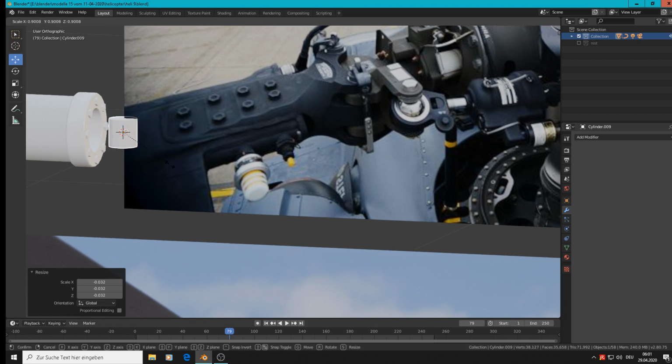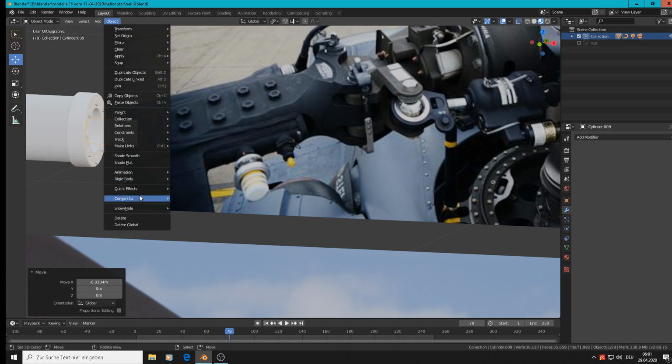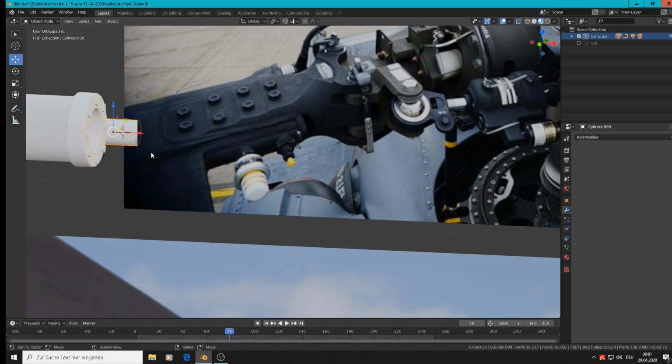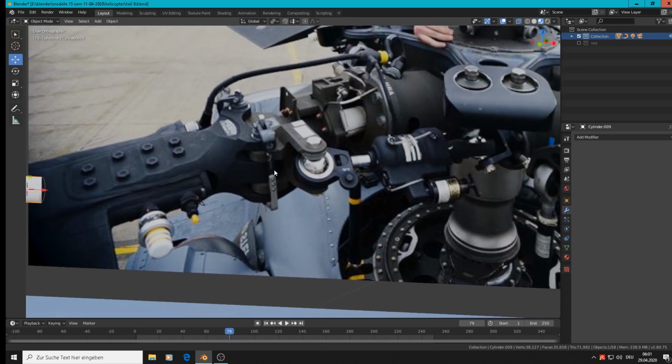So we scale a little bit more and rotate Y 90 degrees. Scale in the X and place there and shade smooth on it. Good, so we have that part. Now comes the next part, a round thing with this part on it.